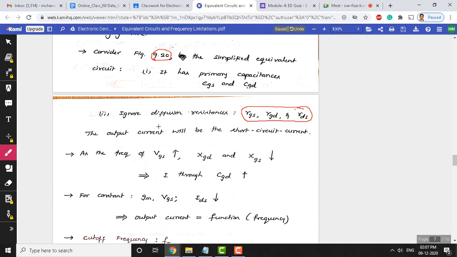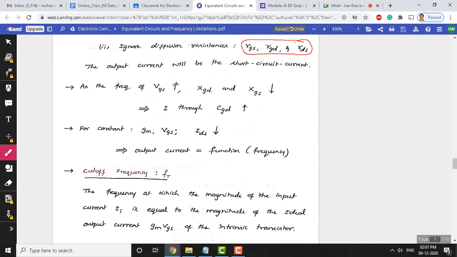So, the output current we obtain is going to be the short circuit current, because the moment we ignore resistances and these capacitances become dominant, the output current will be the short circuit current. And if you look at the reactance of the capacitances at high frequency, as the frequency of the gate to source AC signal increases, the corresponding gate to drain and gate to source reactance decreases. Here X indicates capacitive reactance.